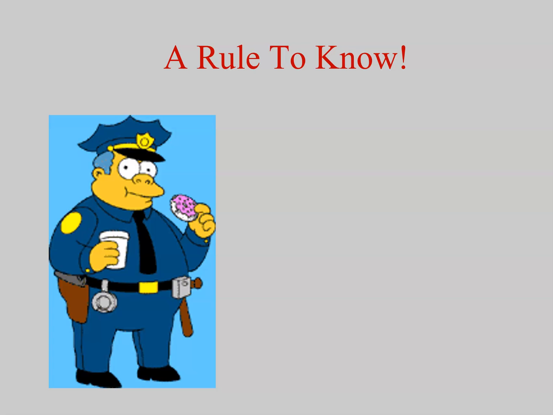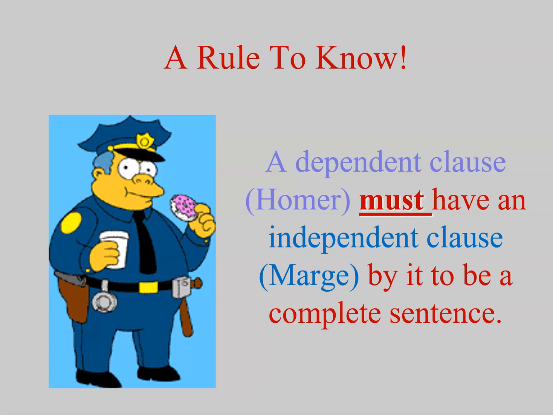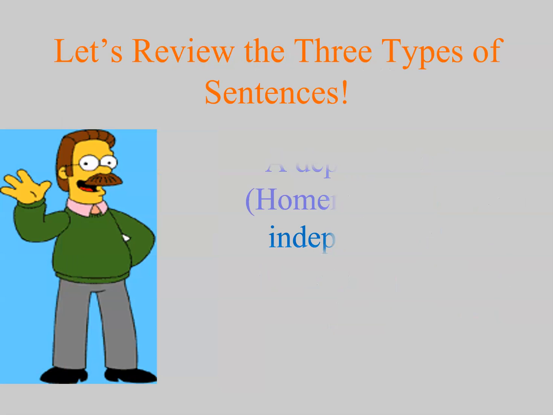So here's a rule to know. A dependent clause must, have to, no ifs, ands, or buts, must have an independent clause by it to be a complete sentence. If it doesn't have an independent clause, it's not a complete sentence. So let's review the 3 types of sentences. Oh, but I've only taught you 2. Well, I'm going to introduce the 3rd sentence and explain it in more depth after this slide.